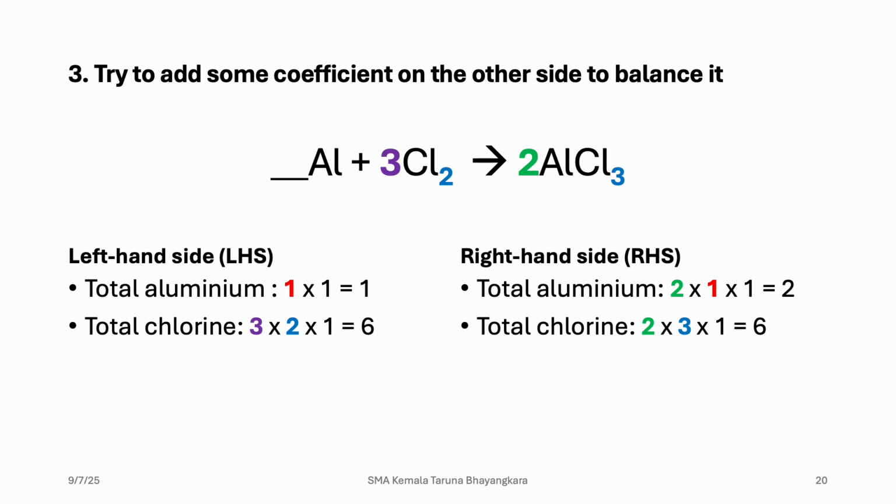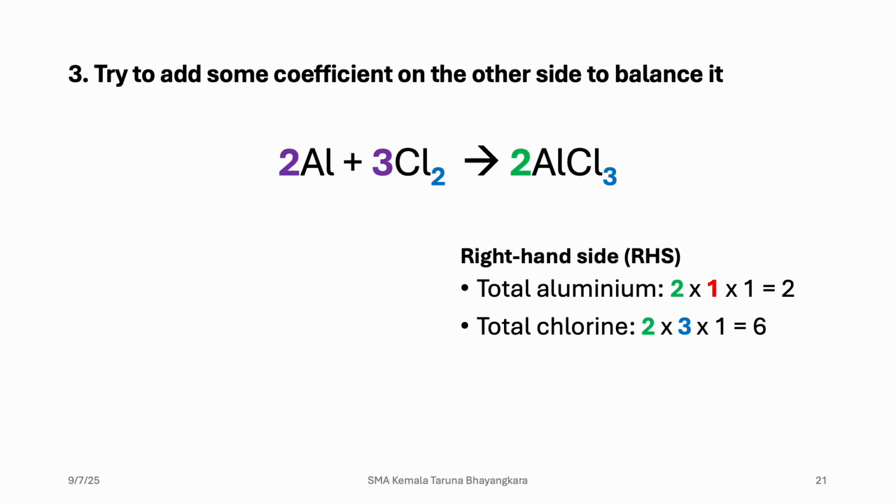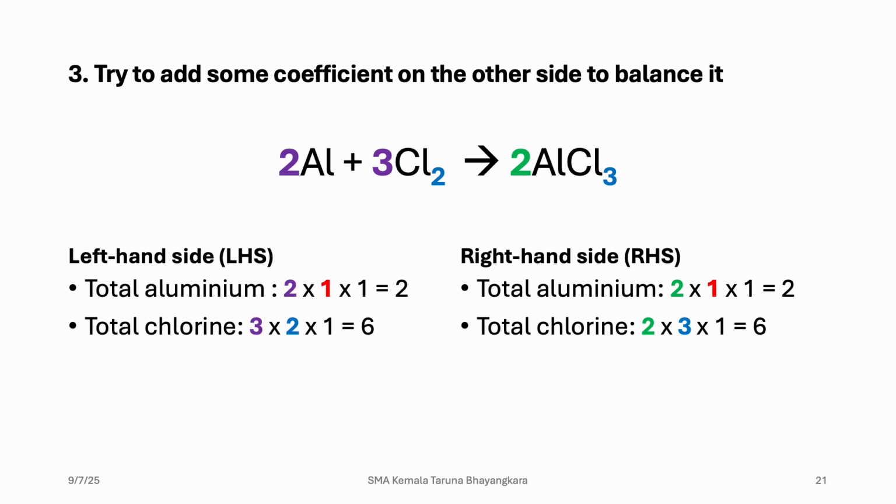This one is easy because the right hand side is 2, the left hand side is 1, so we need to multiply it by 2 on the left hand side. So now the total of atoms is balanced. Let's check it again. Aluminum on the left hand side 2, right hand side 2. Chlorine on the left hand side 6, right hand side 6. So it's already balanced. This is the balanced chemical equation.